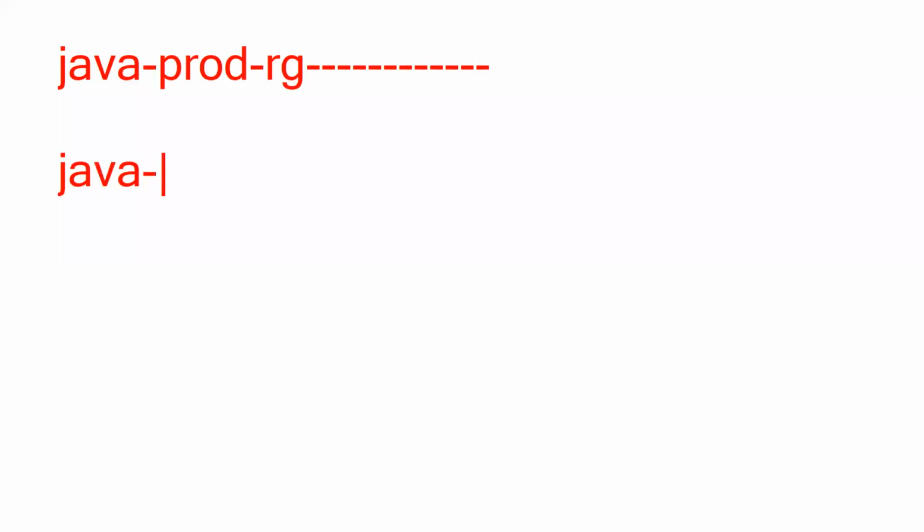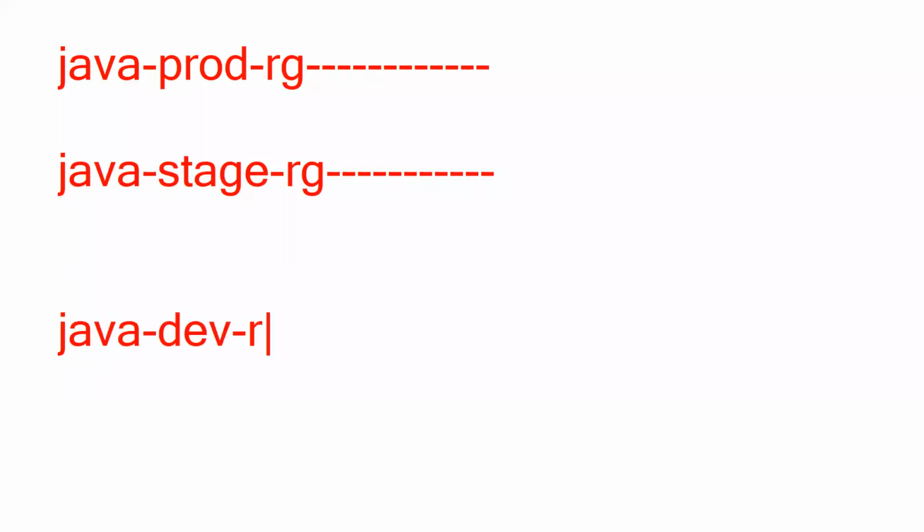This is a Java project, right? Java prod-rg: here they will install all production related services. Java stage-rg: here stage related services they can host. Java dev-rg: this is for developers. They can do R&D purposes. So they should not overlap, right? Naming conventions, these are the standards.